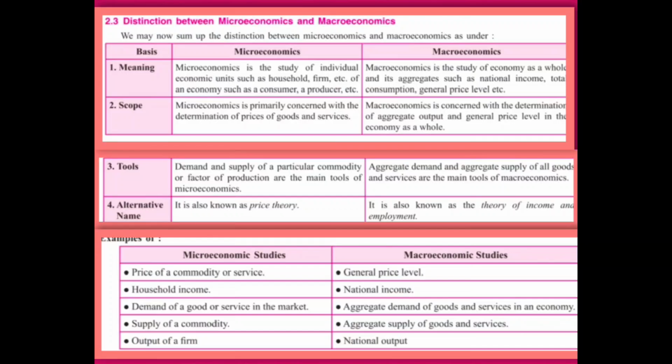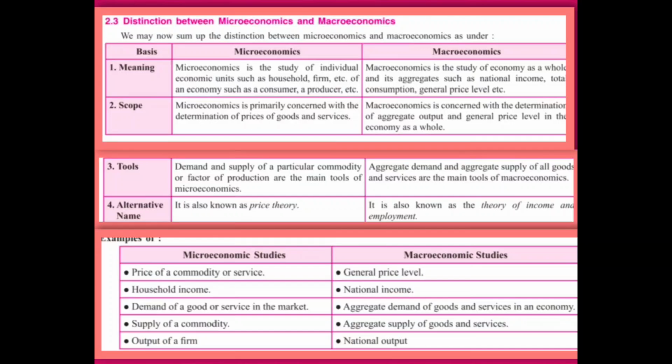Okay. Number 2, scope. It is primarily concerned with the determination of the price of goods and services. Already I have discussed the price theory. It is also called the microeconomics, also called the price theory. But macro is concerned with the determination of the aggregate output and general price level. Here it is the price of particular goods and services, and there it is the general price level in the economy as a whole.